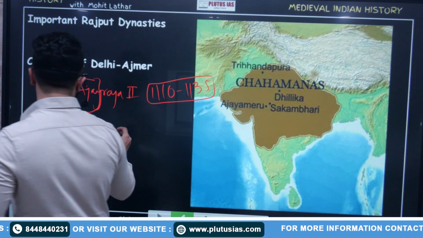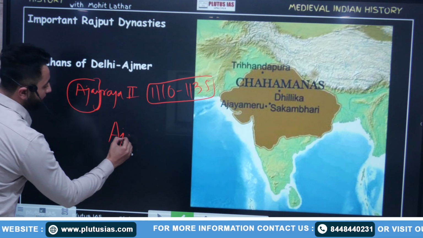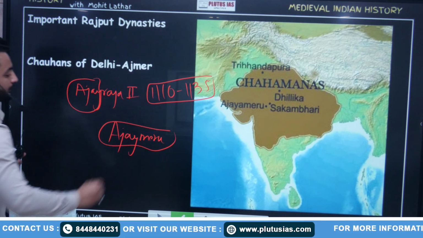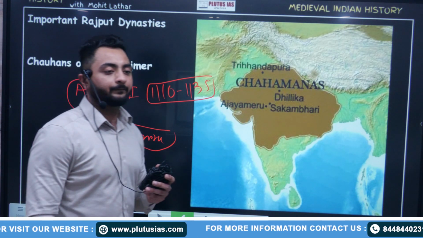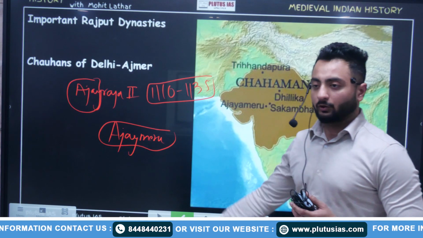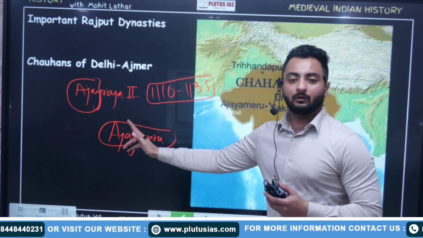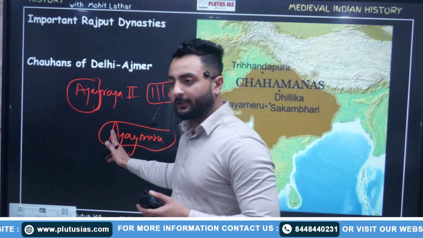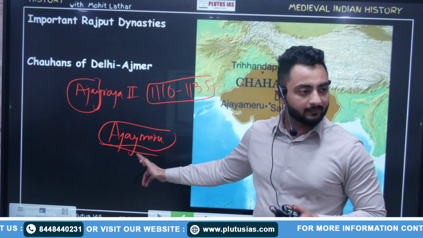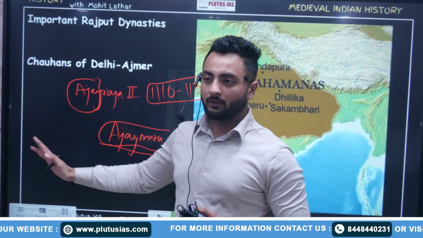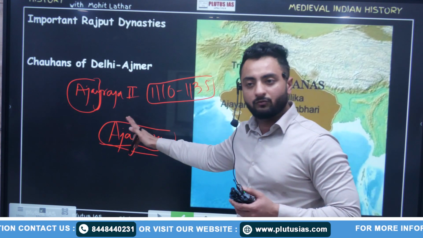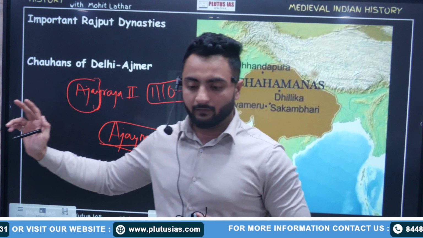Ajmer was also known as Ajay Meru in older days. Ajmer city in Rajasthan near Jaipur was founded by Ajay Raj II. If this city is mentioned by this name, you can tackle it in the examination. Fine.